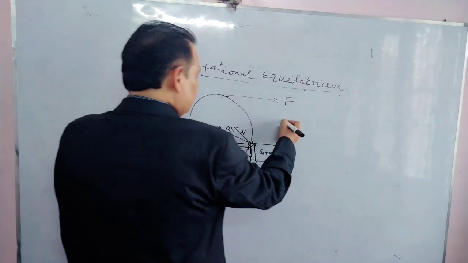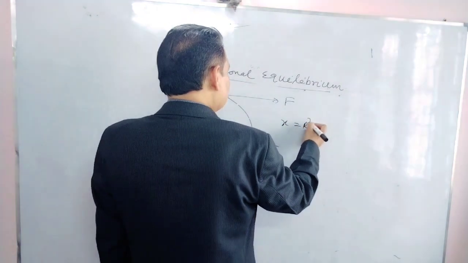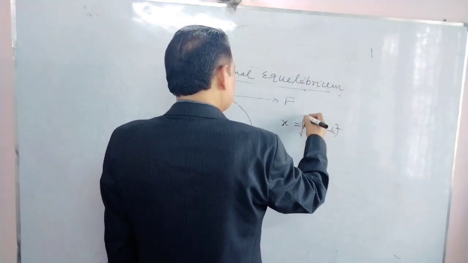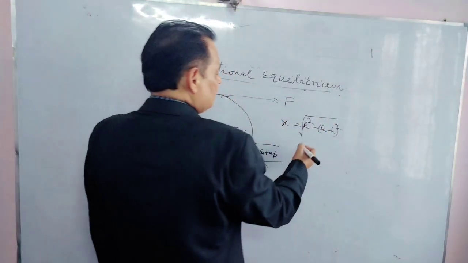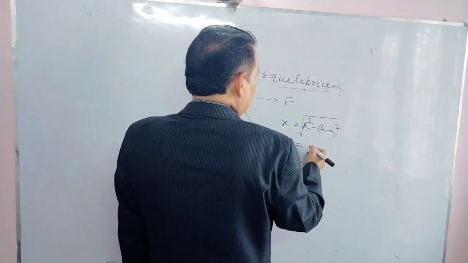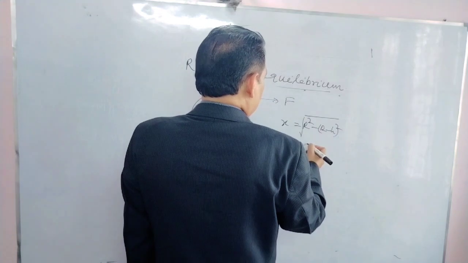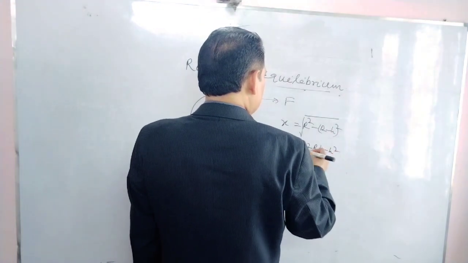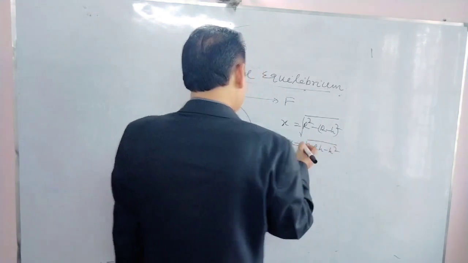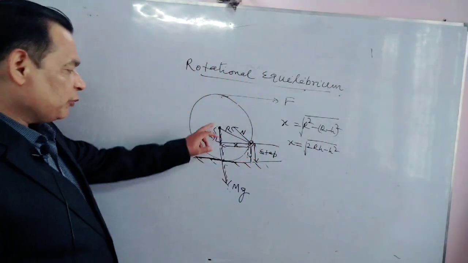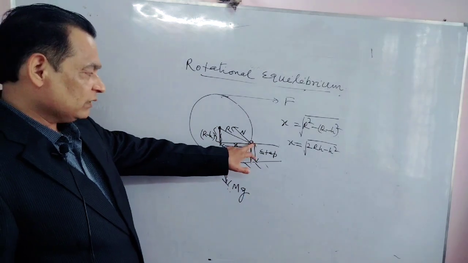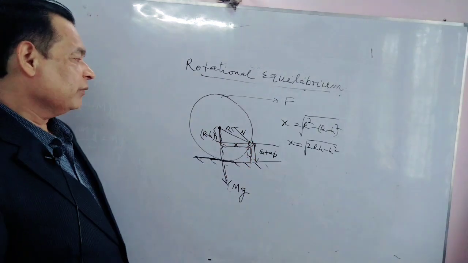We can write this x as the square root of r squared minus (r minus h) whole squared, which is the square root of 2rh minus h squared. This x is the moment arm of this mg, this weight, about the axis at this corner.